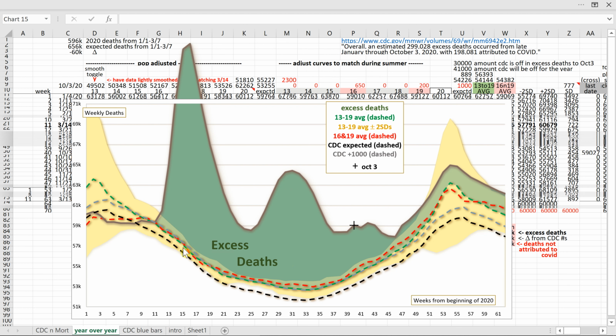The shifted CDC line accurately predicts excess deaths past March 14th. It cannot be overemphasized that any analysis using the CDC's black line must stipulate that when COVID struck, the CDC curve was already measuring 1,000 excess deaths per week, and these 1,000 weekly deaths have absolutely nothing to do with COVID or any COVID-related activity. That is, of course, unless it can be proven otherwise.